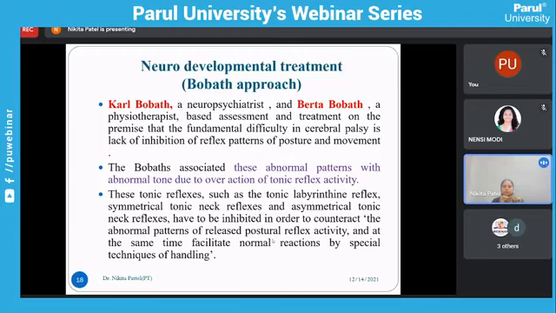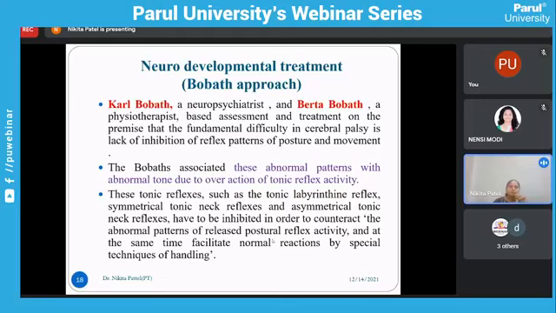So if any baby is having the ATNR reflex and STNR reflex, you just have to break these ATNR and STNR reflexes. You have to inhibit the ATNR and STNR reflexes. So ultimately you are normalizing the tone, you have to inhibit these abnormal reflexes, and you have to facilitate the normal reactions through the Bobath approach.